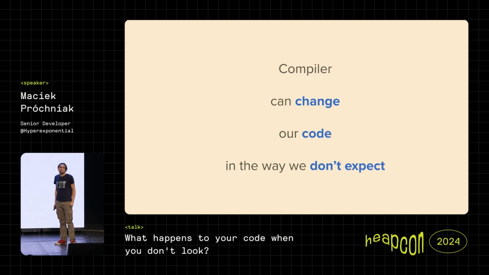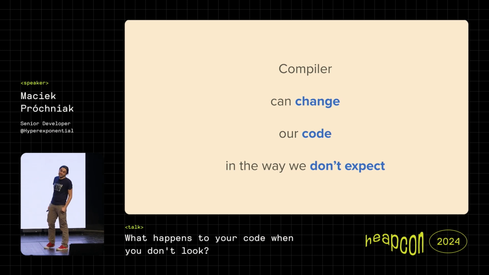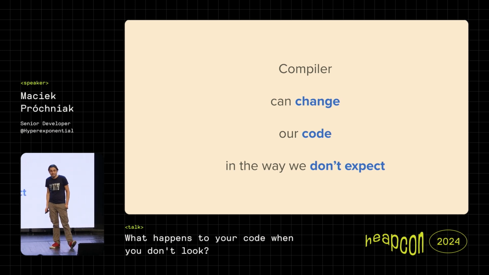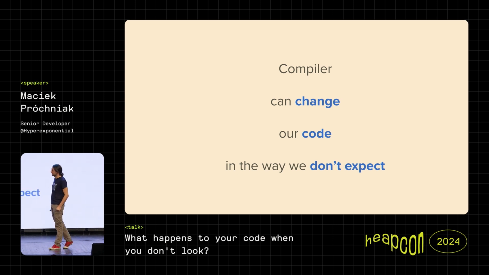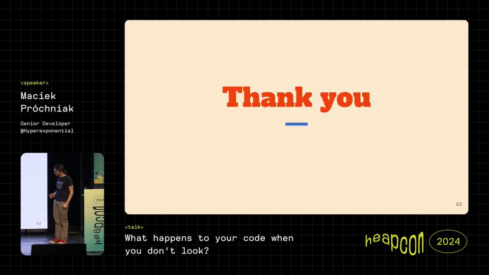And of course, the compiler can change code in a way that we don't even expect. And let's hope that it will remain correct. But if we go to the multi-core stuff, then we better use Haskell, right? I think that will be much better for us to do than JVM. And I'll leave it to you.